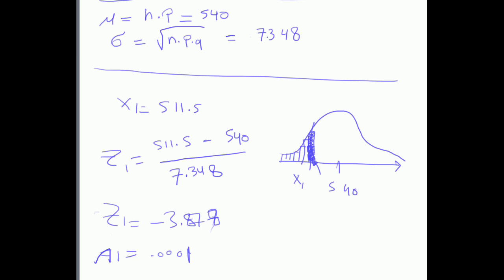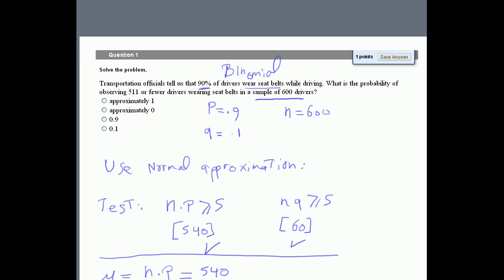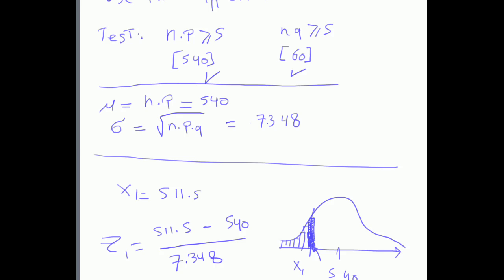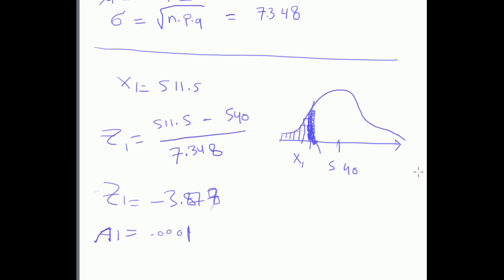If you go back to the question, the closest answer that we have is approximately 0. Not this one, 0.1 is too large. Approximately 0. Look at my answer. It's 0.0001.